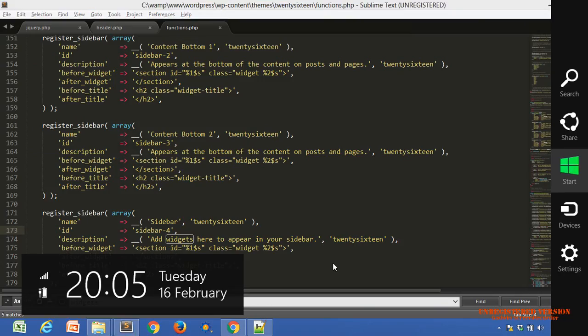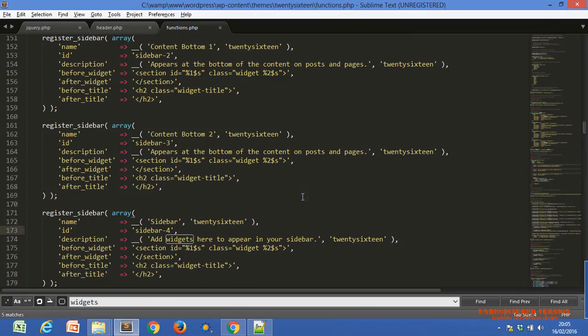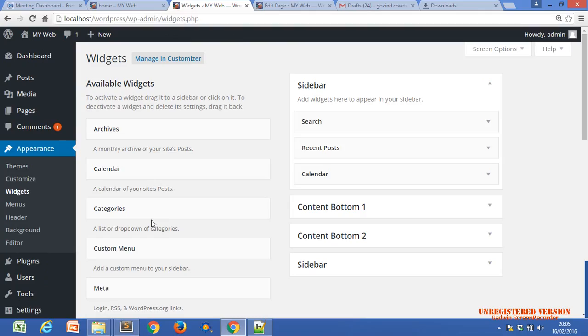Do you understand what we have done? We just copied and pasted, nothing else. You can change the name also from here. Just use a new sidebar name, and it will change to the new sidebar.